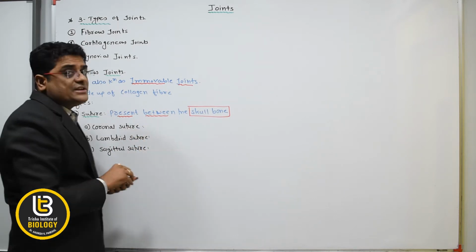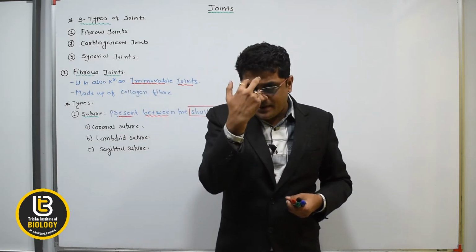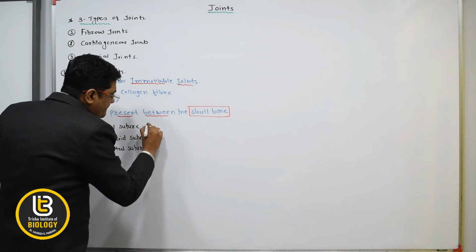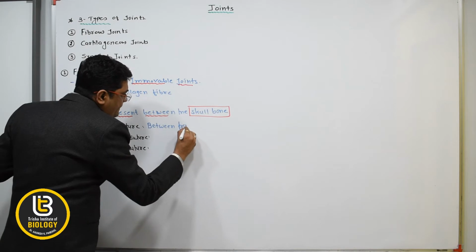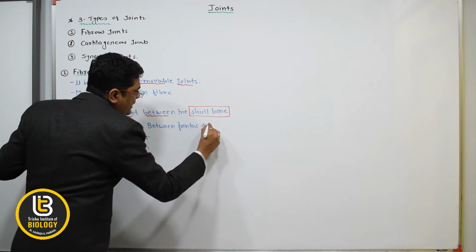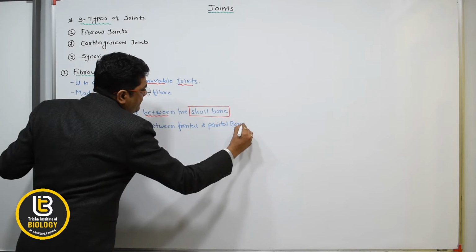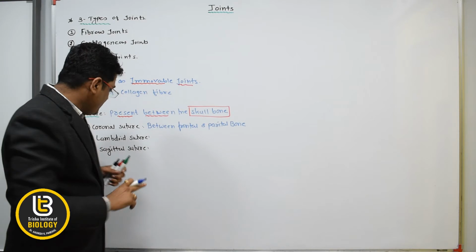So where these sutures are present? So the first one is coronal suture. It is present between the frontal and parietal bone.